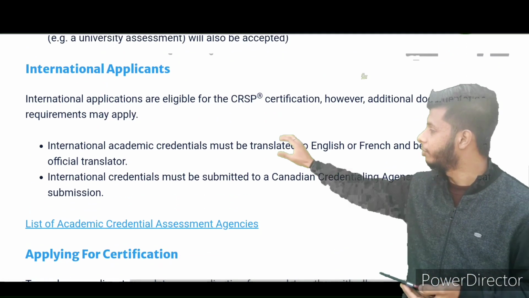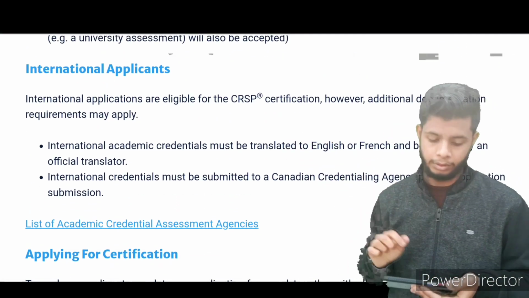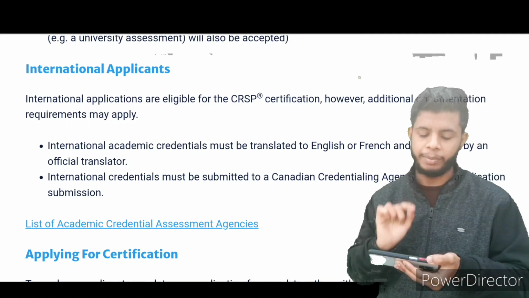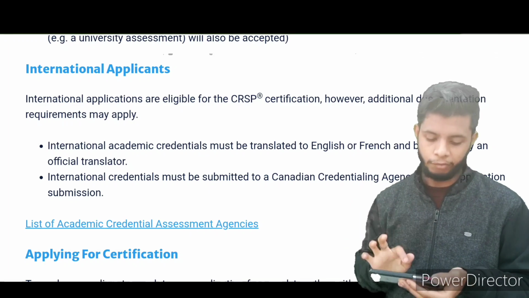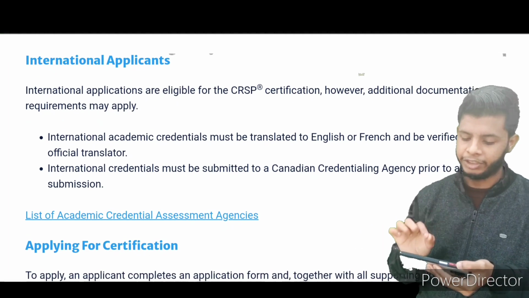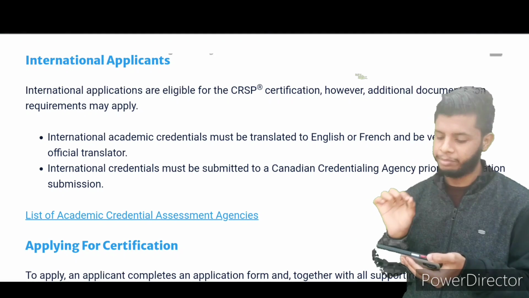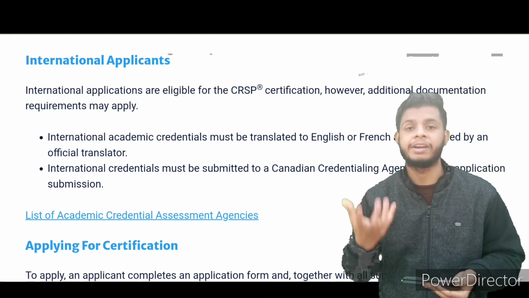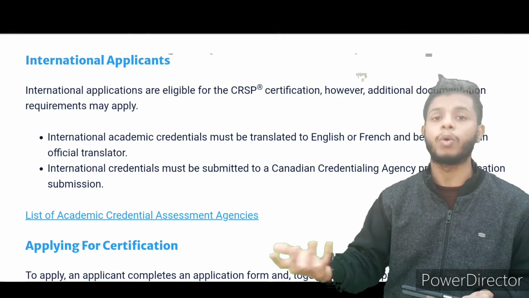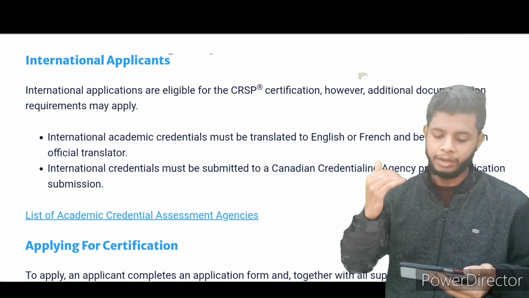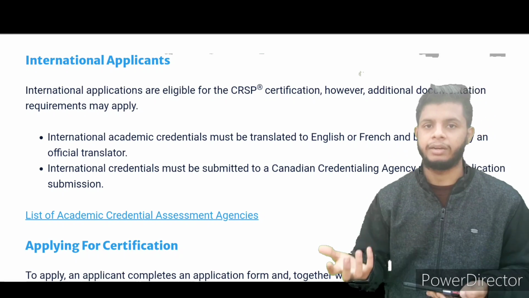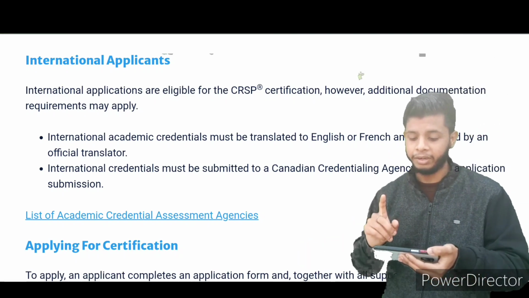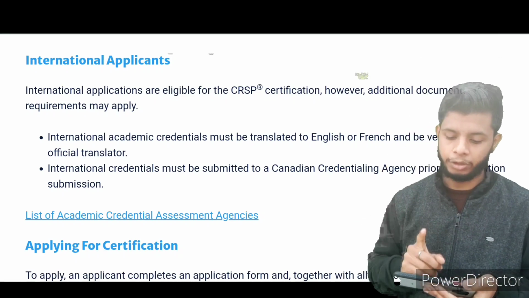Now, important thing, we are international applicants. What do we need to do? International applicants are eligible for the CRSP certification. However, additional documentation requirements may apply. Which documentation? International academic credentials must be translated to English or French and be verified by an official translator. First of all, if your credentials, like any certificate or degree, are in Hindi or any local language, then first you need to translate them into French or English by an official translator.